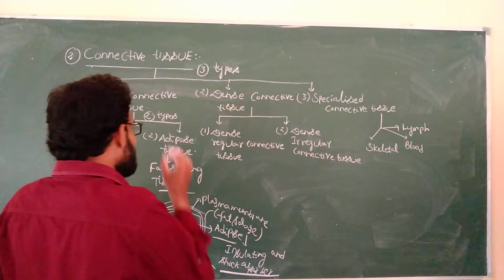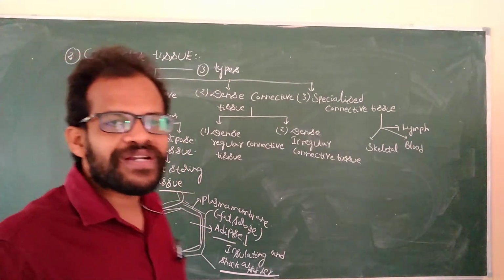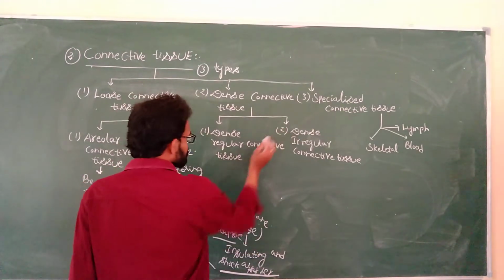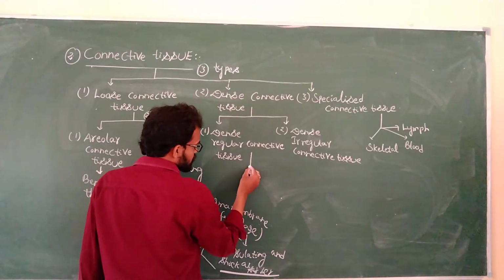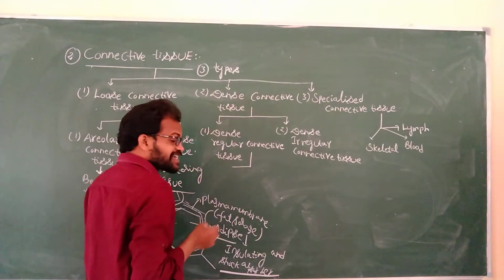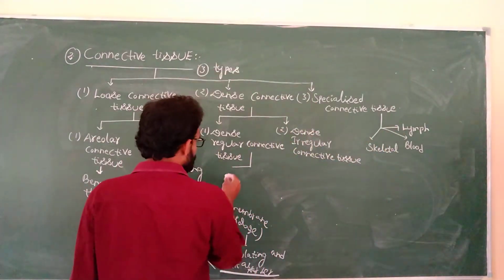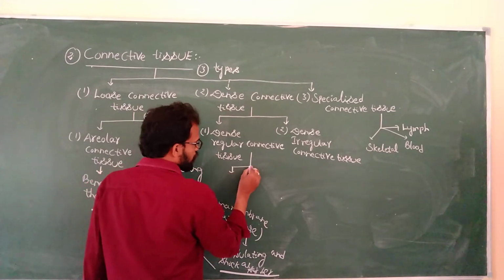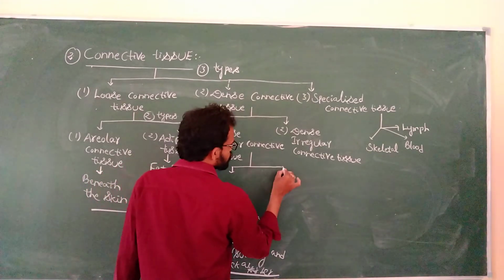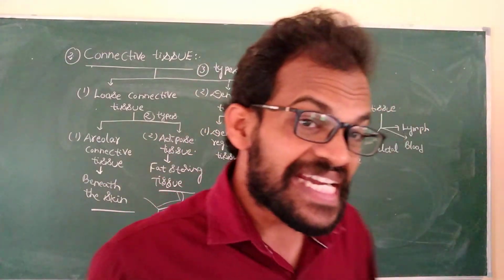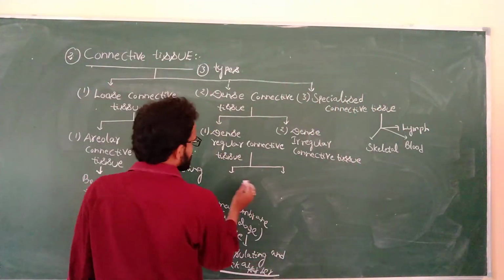Coming to the dense regular connective tissue. What is the dense regular connective tissue? It consists of dense regular connective tissue, and it is of two types. The first one is tendon. The second one is ligament.